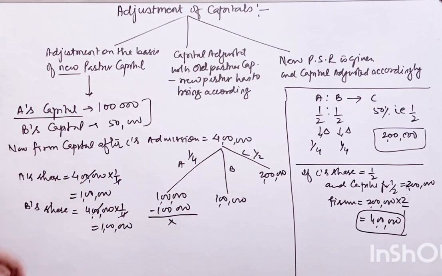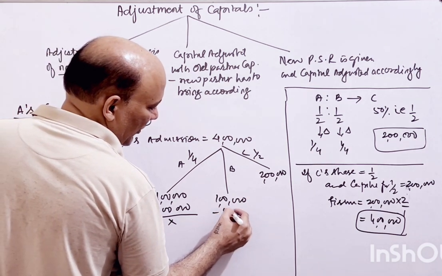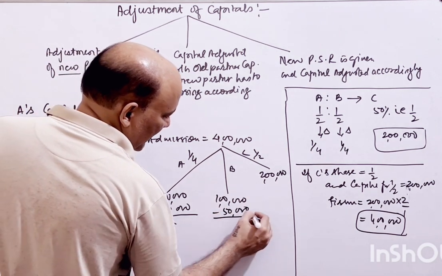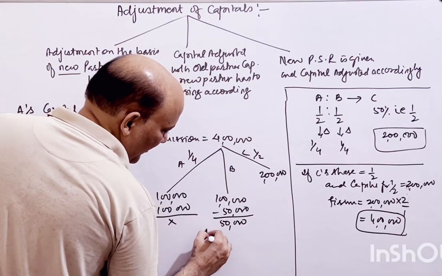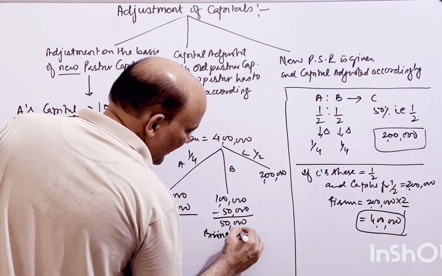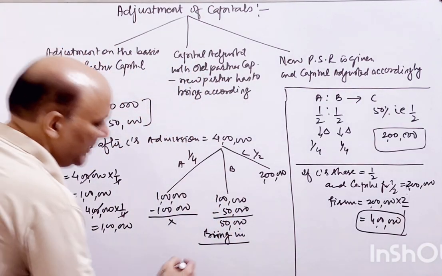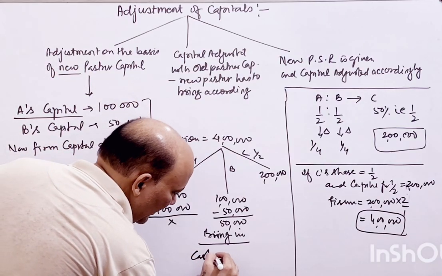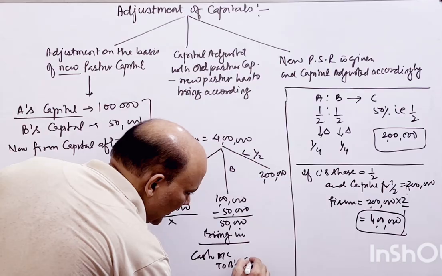Now see the B's capital. He has to invest 50,000 rupees and he has only invested 50,000 rupees. So he has to bring in 50,000 rupees as capital. So what would be the entry when he brings in cash? Cash account debit to B's capital account, right?